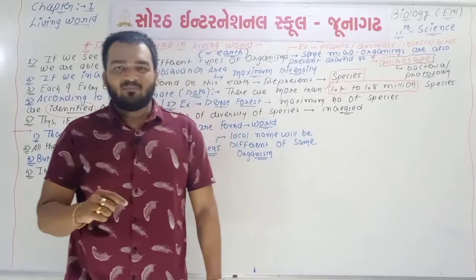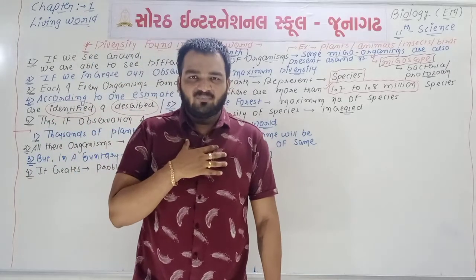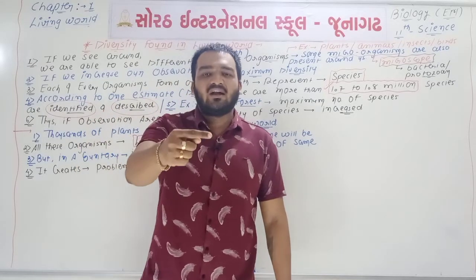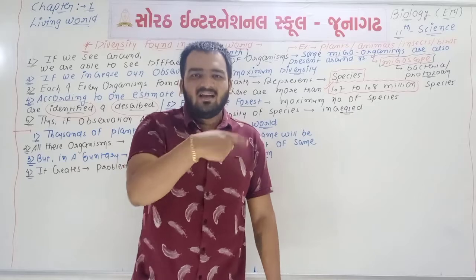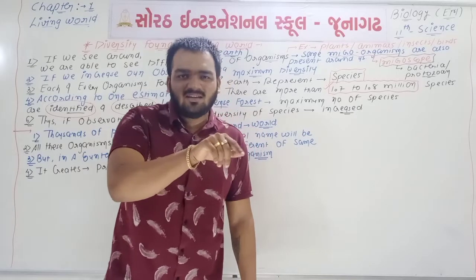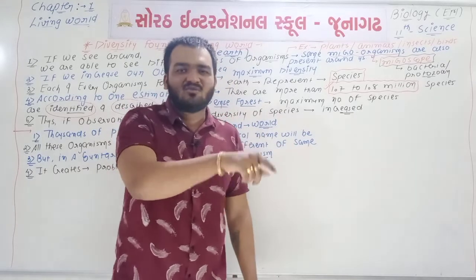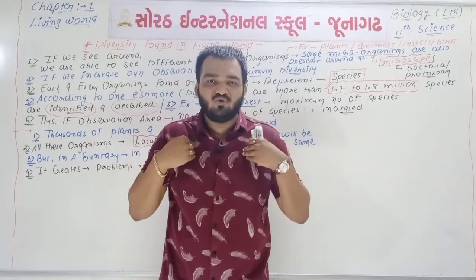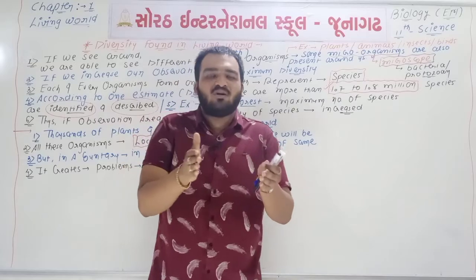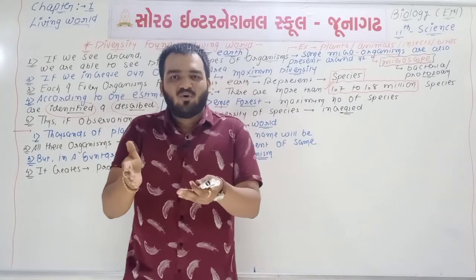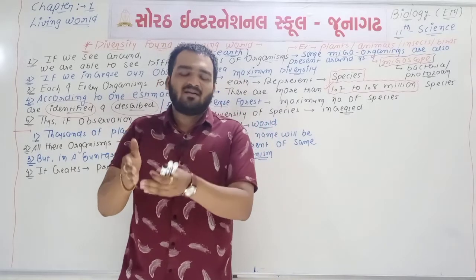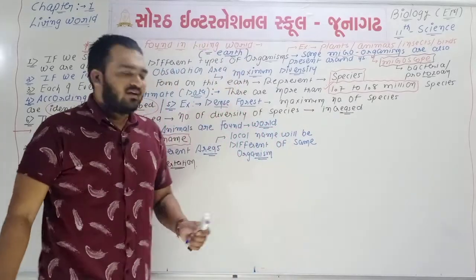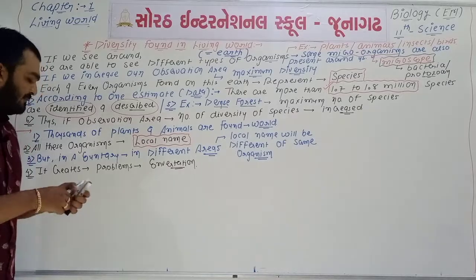For example, if we talk about the human, in the first location human is known as A, in the second location B, in the third location C, in the fourth location D. So for the same organism, the human, the local name will be different in different locations. Some are saying A, some B, some C, and some D. It is one type of problem.